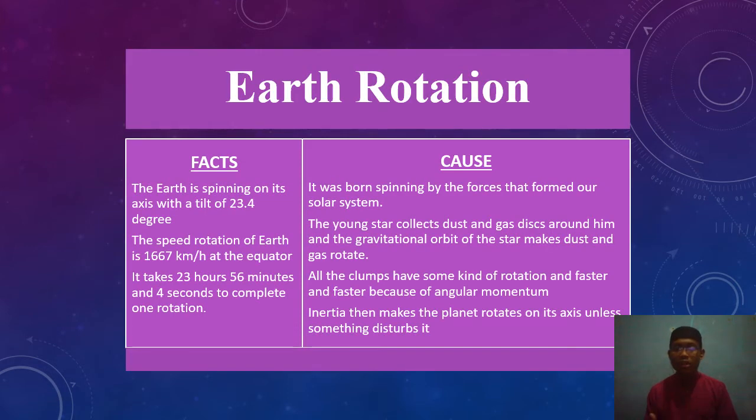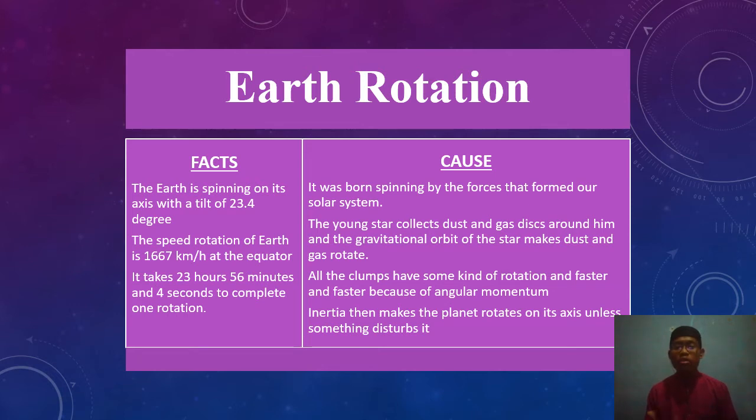Okay, about the Earth rotation. The Earth rotation is the Earth spinning on its axis with a tilt of 23.4 degrees. So it's spinning not at 0 degrees, but with a tilt of 23.4. The rotation speed of the Earth is 1,667 kilometers per hour at the equator, and it takes about 23 hours, 56 minutes and 4 seconds to complete one rotation, or we can say about 24 hours that we use in our time.